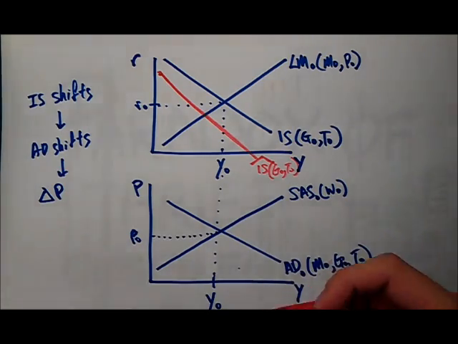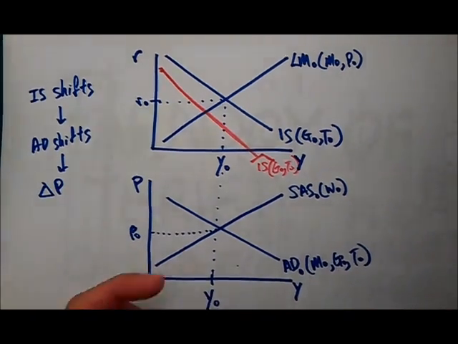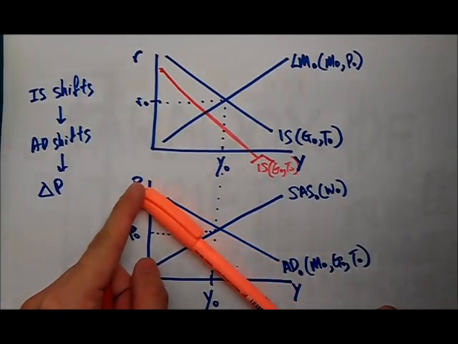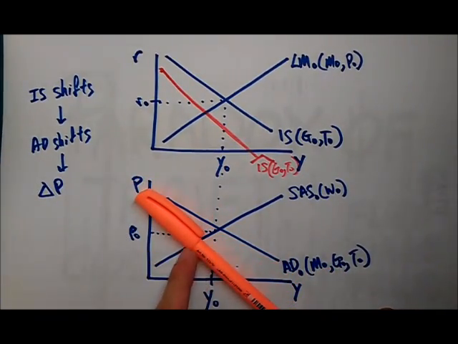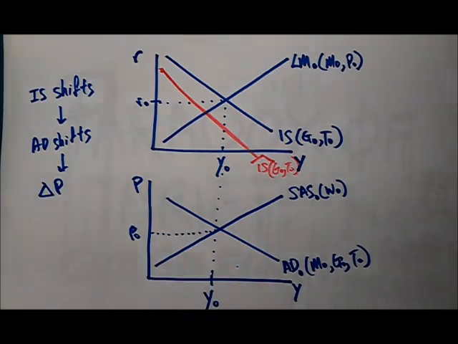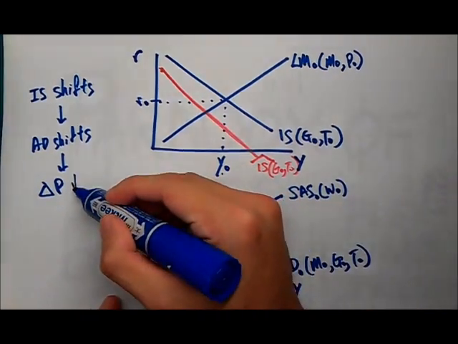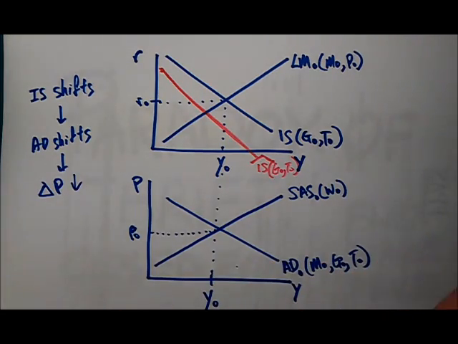So we know that this AD curve is going to go downwards, right? You can see that the new intersection will be on this SAS. So price is going to drop. We know that prices will drop. So when prices drop, what will happen to the LM?